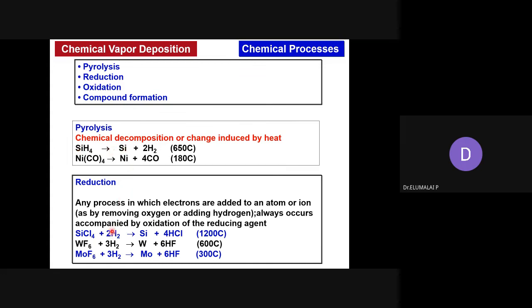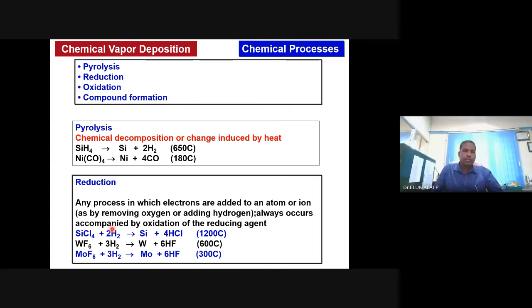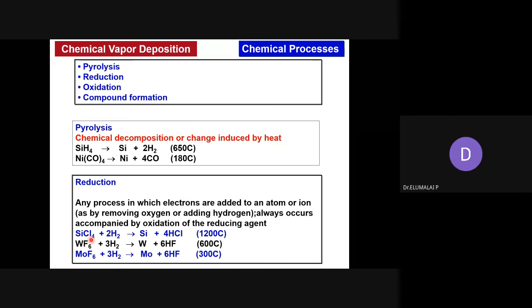Or it is also possible to conduct reduction reactions in CVD. You take SiCl4, silicon tetrachloride, and reduce it using hydrogen. This is definitely a reduction reaction. A reduction reaction you can define in different ways. One way is to add hydrogen to the system, or add electrons, or remove oxygen. These are examples of reduction reactions. Wolfram can be synthesized, molybdenum can be synthesized, silicon can be synthesized by using hydrogen as a reducing agent from their respective salts.